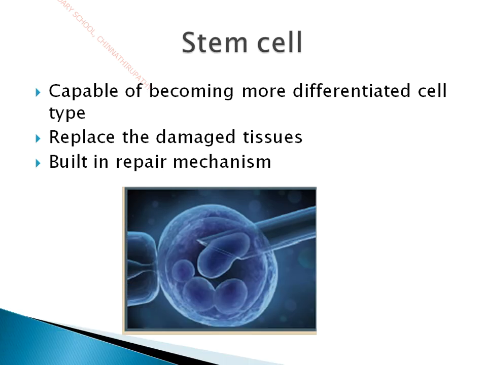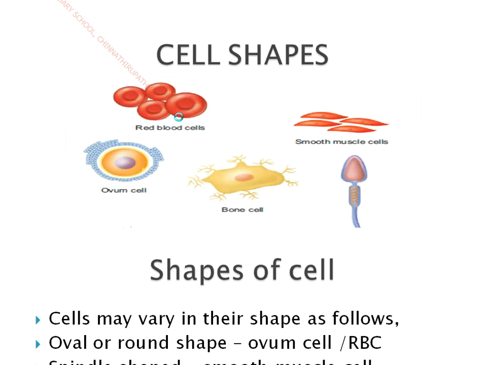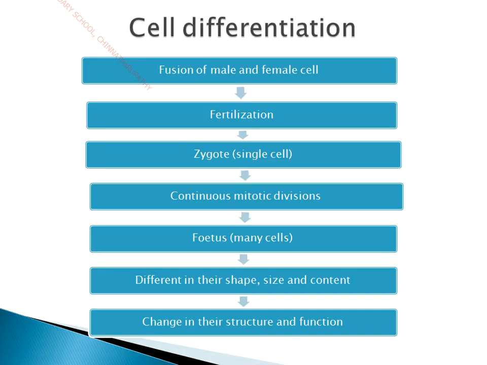So here comes the stem cell. What is a stem cell? A stem cell is capable of becoming a more differentiated cell type. So what do you mean by differentiation? Here you can see the cell differentiation.